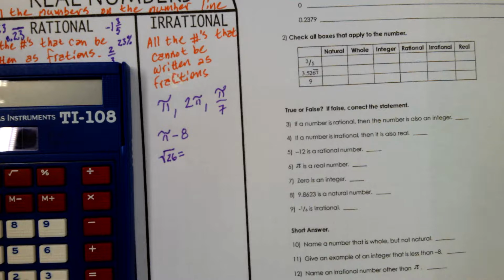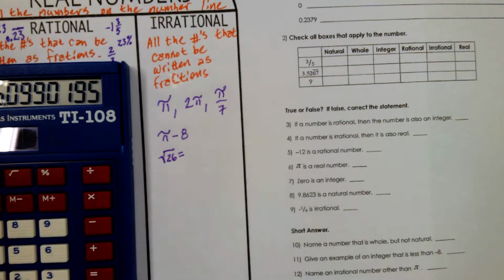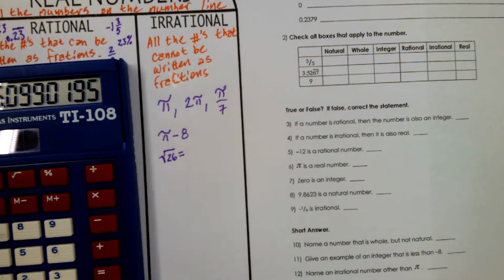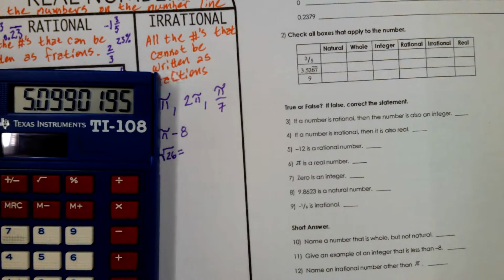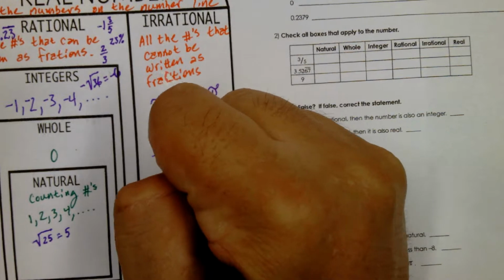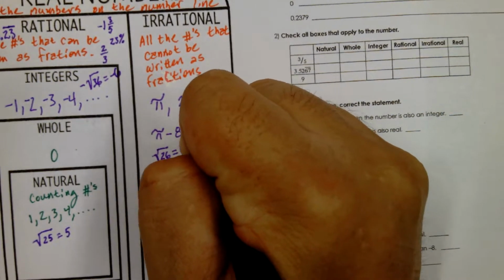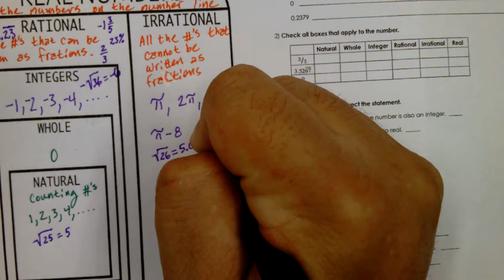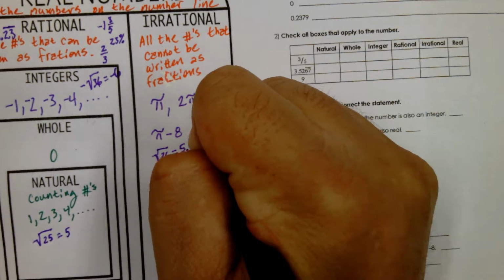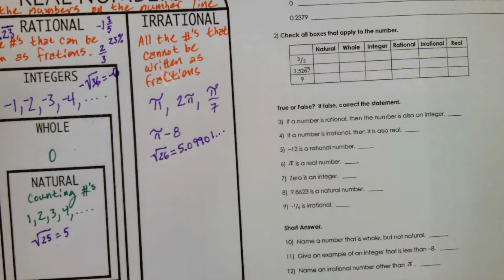It's 5.1 something, probably. 5.0990 1 ... It goes on forever and ever, and there's no pattern. Okay?